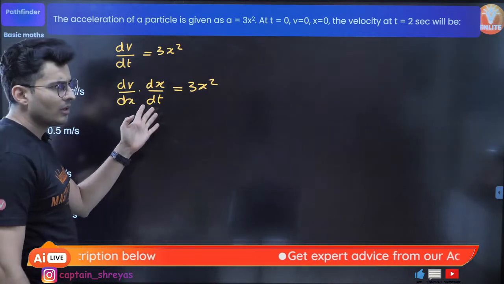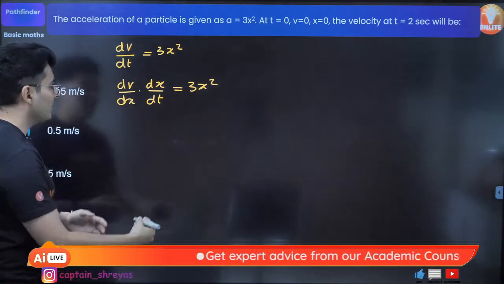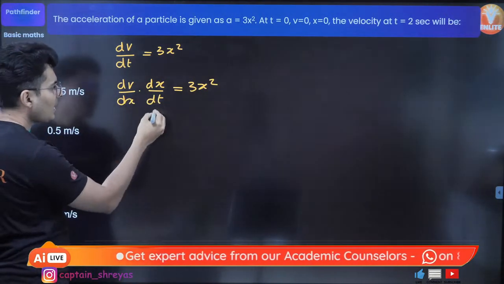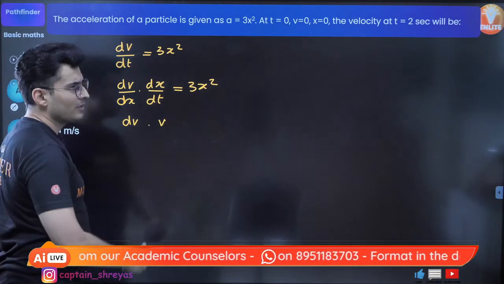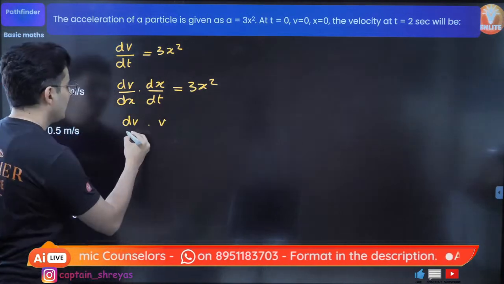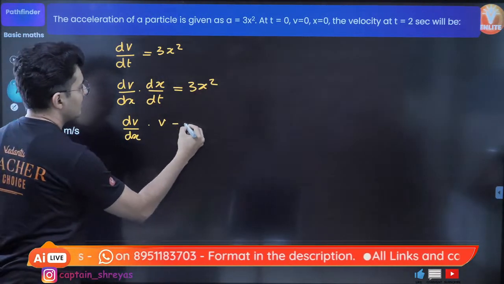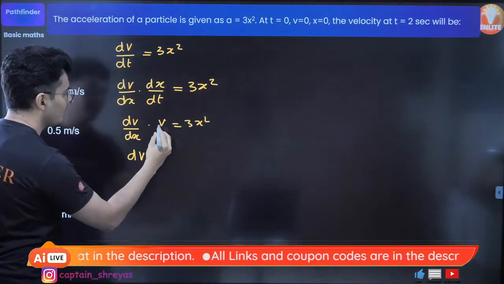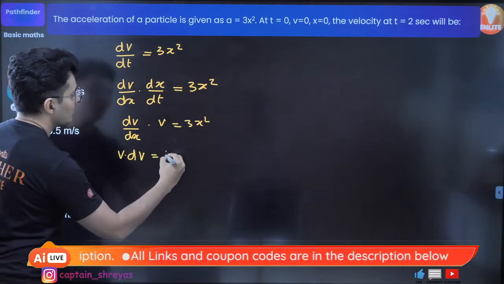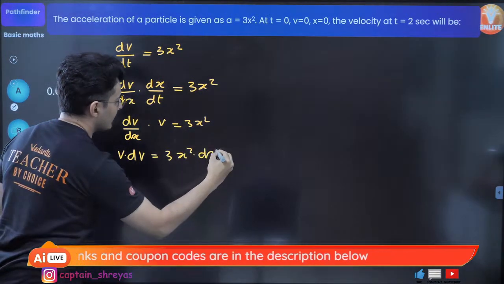It's a chain rule. Why did I do it? Because now I know what dx by dt is. What is dx by dt? Dx by dt, rate of change of position, is velocity, and this remains as it is. This will be 3x square. Now bring this over here. So it will become v dv is equal to 3x square dx.